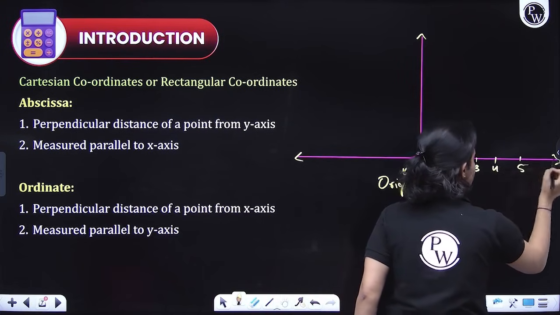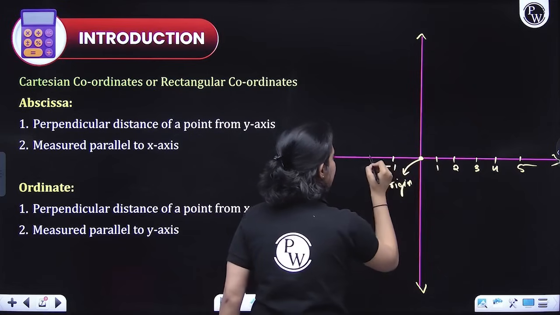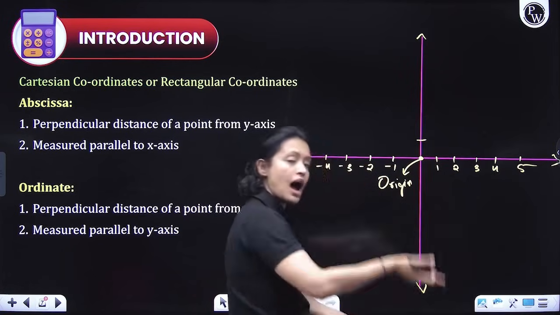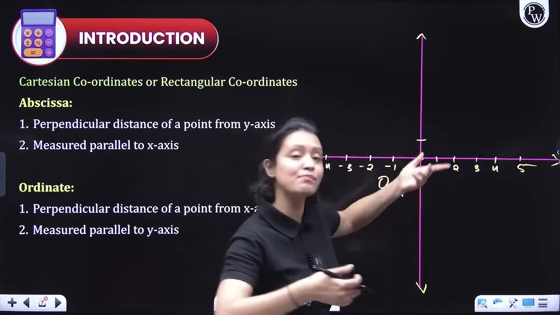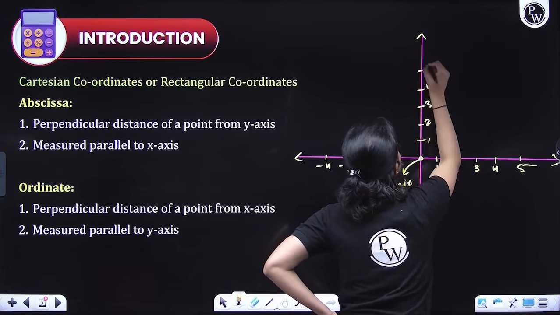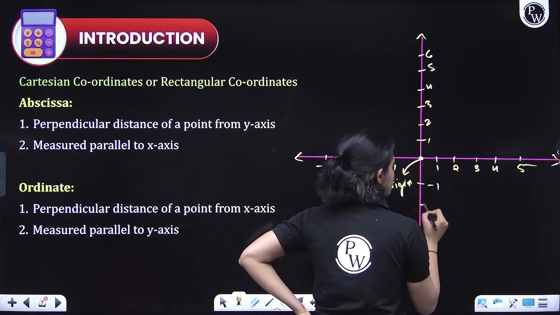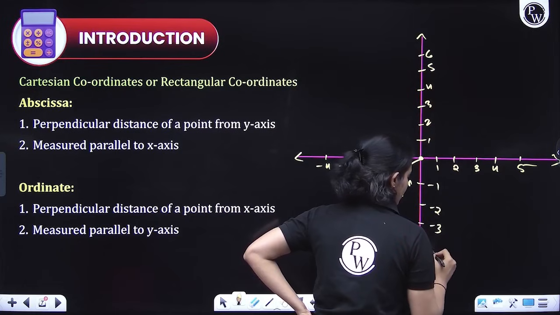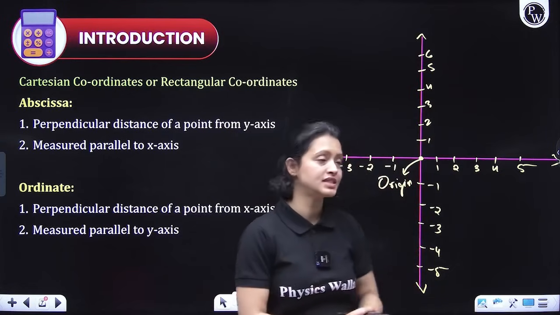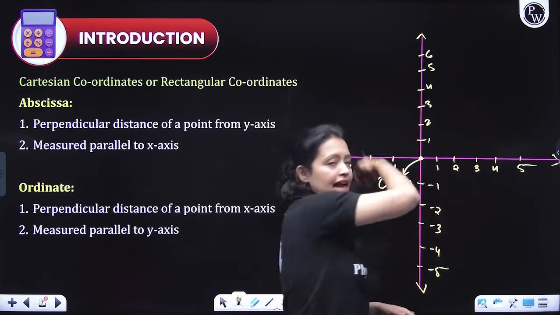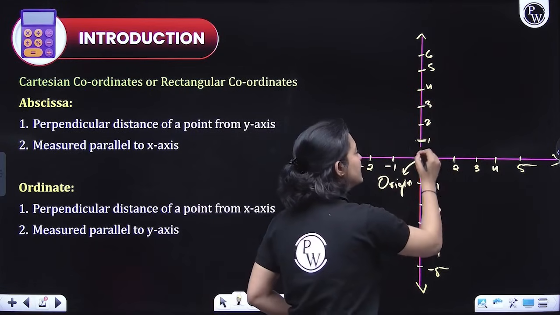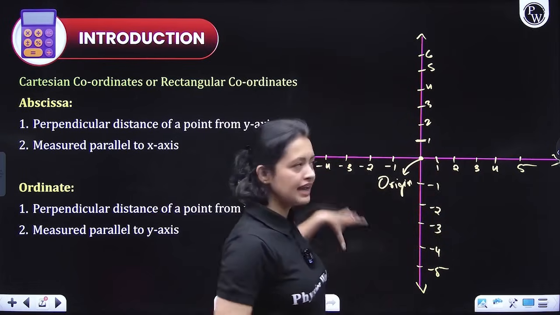And so on and so forth. On the left-hand side, we write negative numbers: -1, -2, -3, -4, and so on. Above this line, we again write positive numbers, so 1, 2, 3, 4, 5, 6. And below, we write negative numbers: -1, -2, -3, -4, -5. If you have a graph paper, the entire paper is divided into square grids, so marking these numbers would be easier. But for now, let's just see here.